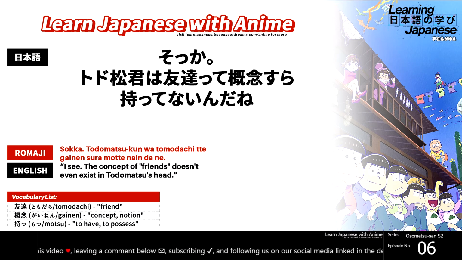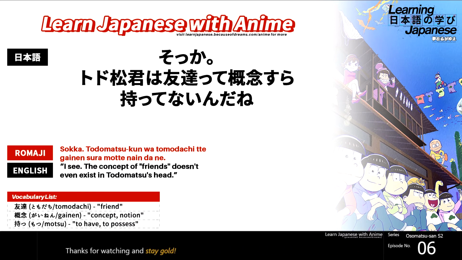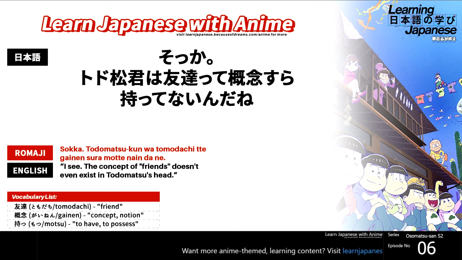So in this case, our verb is motsu, which means to have. So motte iru is going to translate to something along the lines of to be having, or we more naturalize that to basically to have or to possess, because even though it's kind of like in the present tense and we're not saying is having, it still represents a continual action. To have something, you continue to have it.